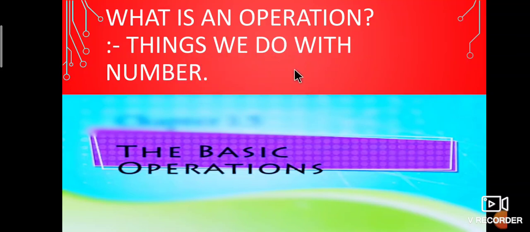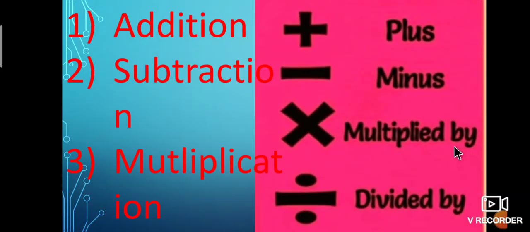The basic operations are: the first one is addition, second is subtraction, third is multiplication, fourth is division. These are the four.